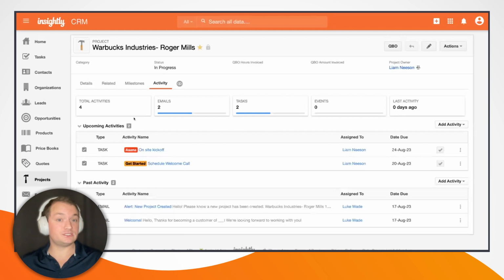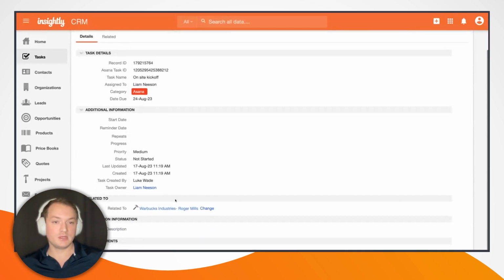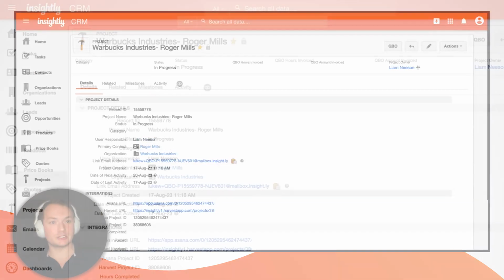What we'll also see is that my Asana task that I created has automatically been pulled into Insightly on the Activity tab. We can see that it is categorized as Asana, and we've pulled in the name, the description, the due date, which is a week from today, and it's, of course, related to our Warbucks Industries project.